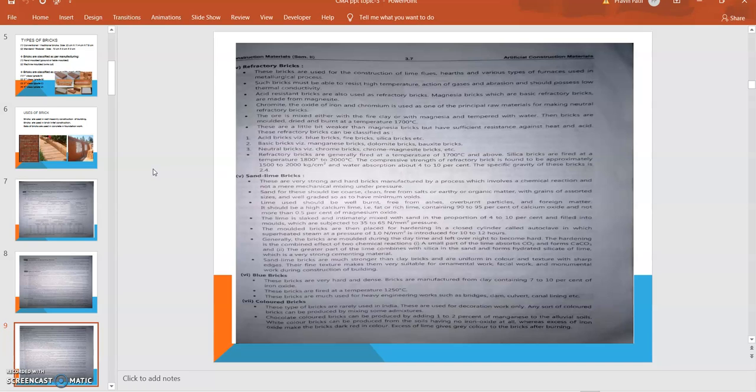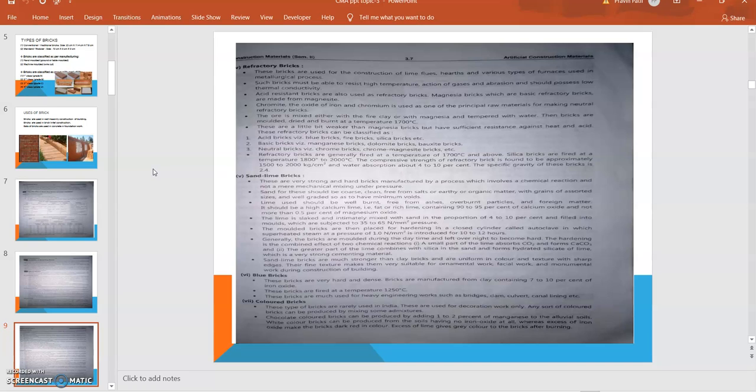Then sand lime bricks. These are very strong and hard bricks manufactured by a process which involves a chemical reaction and not a mere mechanical mixing under pressure. The sand lime brick is a combination of sand, which contains silica, and lime. That is a good combination having good bonding properties.